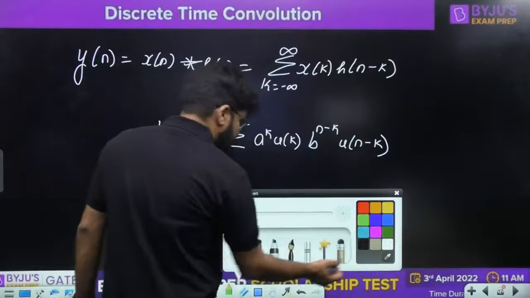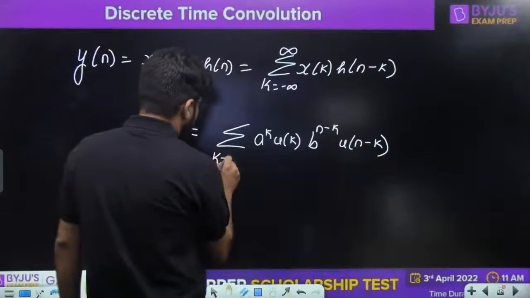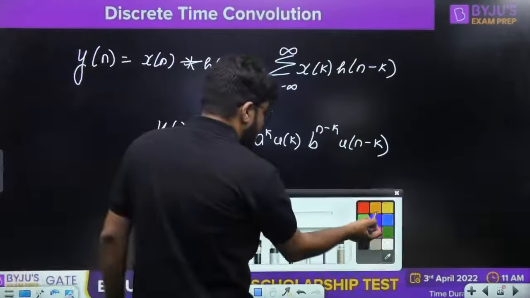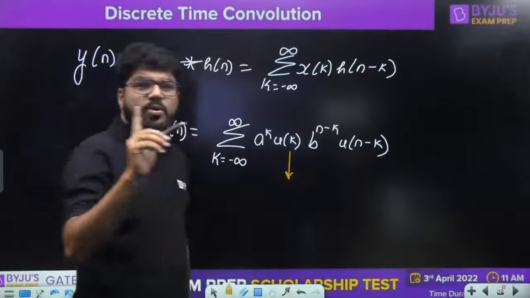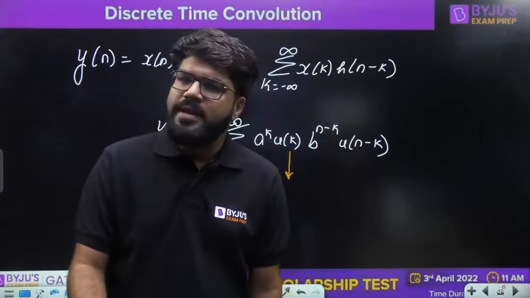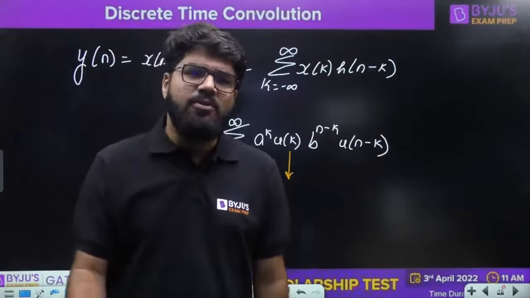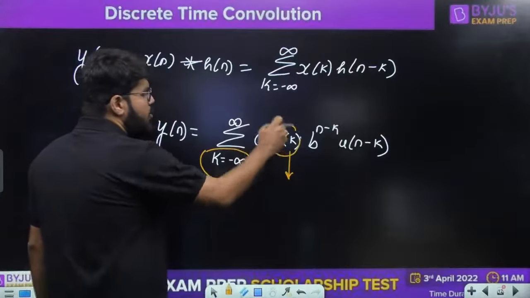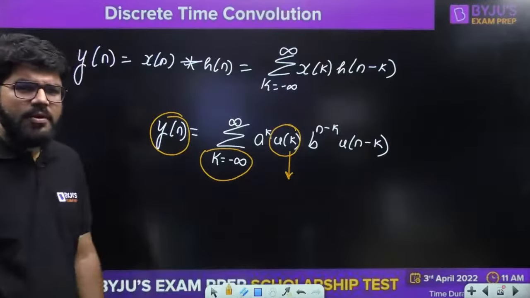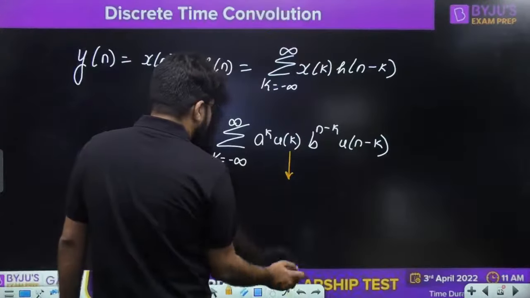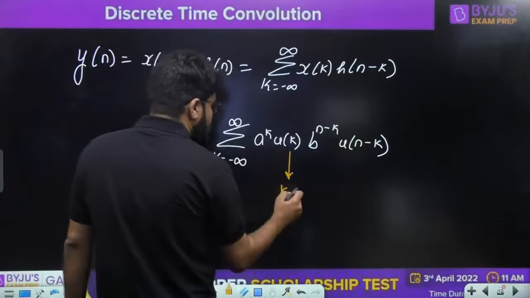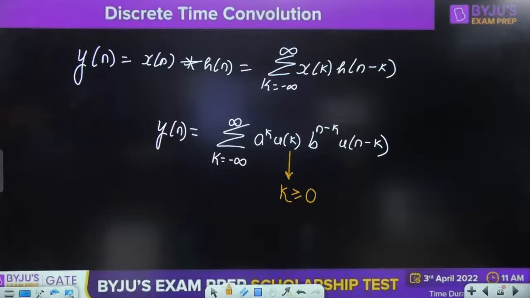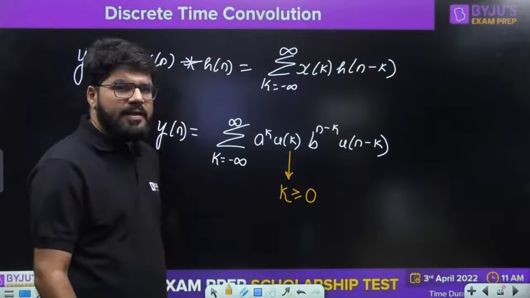Now we all know that, let's write the limit also, no issues. Right now the limit is k tending from minus infinity to plus infinity, but we know that the unit step is equal to 1 only when k is greater than or equal to 0. So if I take negative values of k, from minus infinity to 0, this is going to be 0 and the output is also going to be 0. So the first condition that comes, because of this u of k, is that k should be greater than or equal to 0.